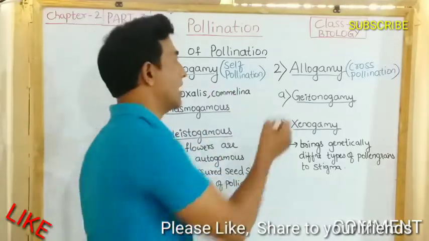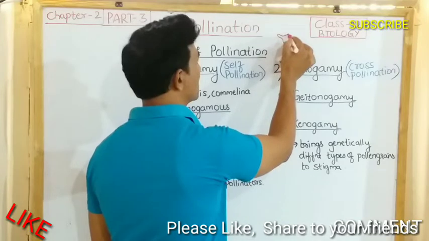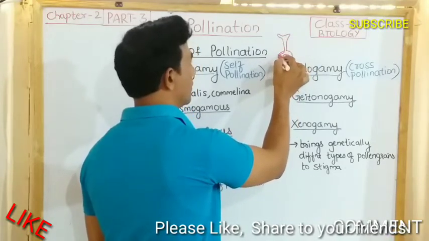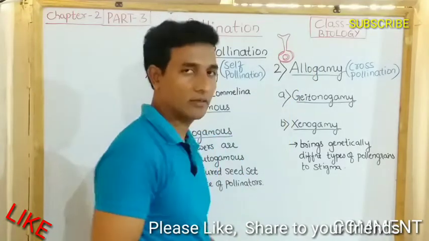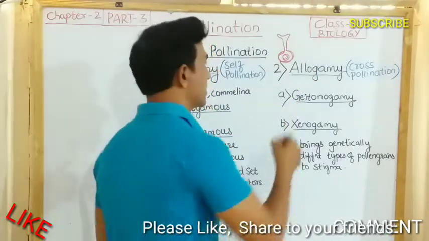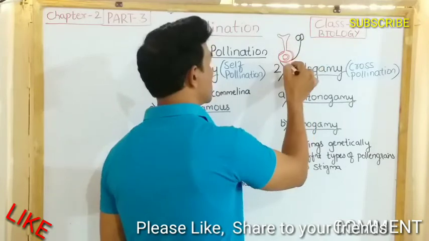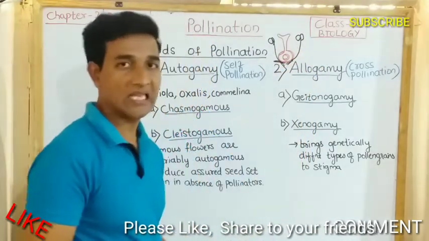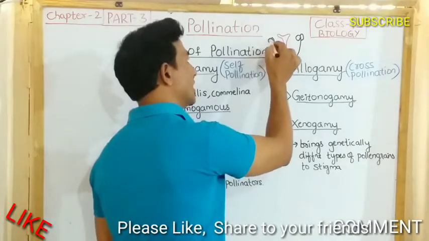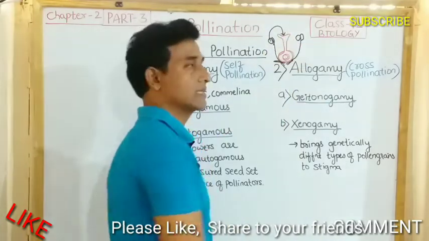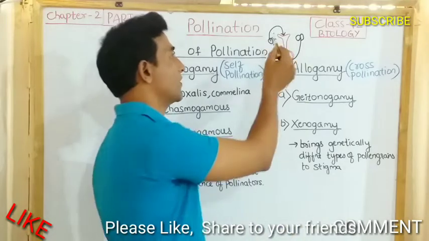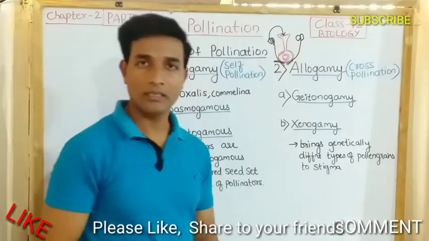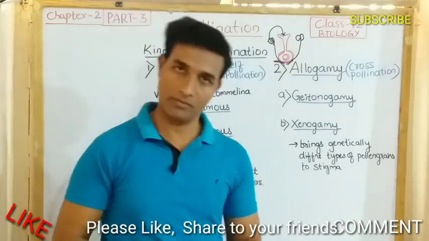We know that the flower has a stigma and there is an ovary, and inside there is an embryo sac. These pollen grains, which are produced in the anther lobe, have to reach the stigma. So this transfer of pollen grains from the anther lobe to the stigma is called pollination.